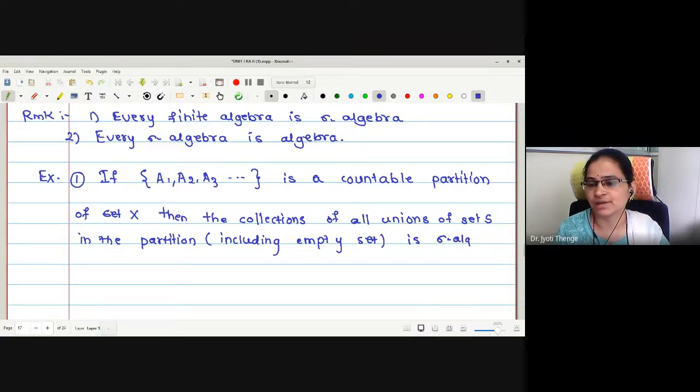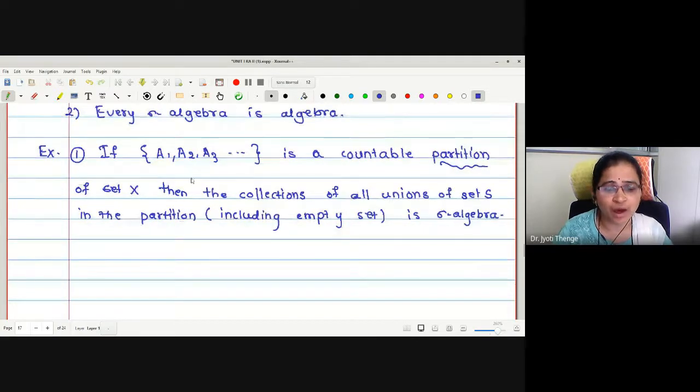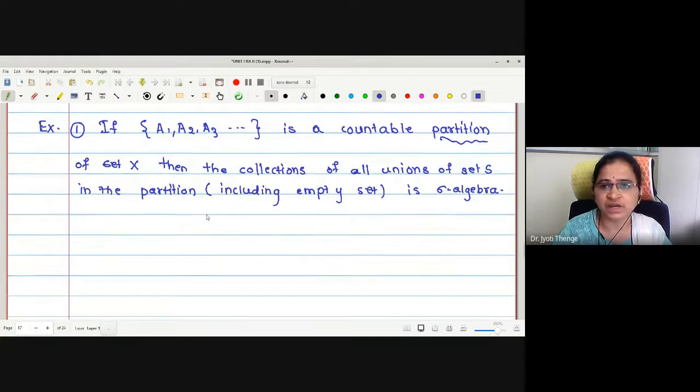Okay, see what this example tries to tell us. First, we'll try to understand what a partition is. Partition of an interval we have seen in Riemann integration theory. Now we were making the partition of a set, right? What is a partition of a set?